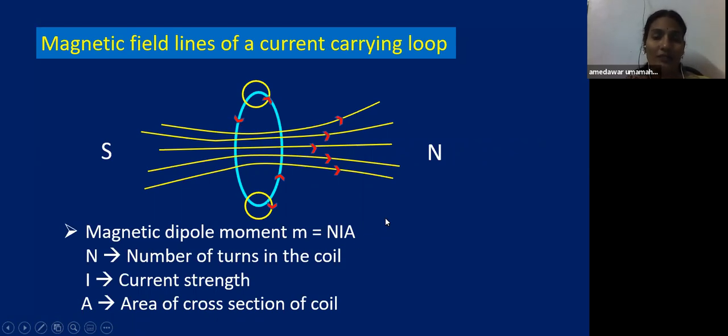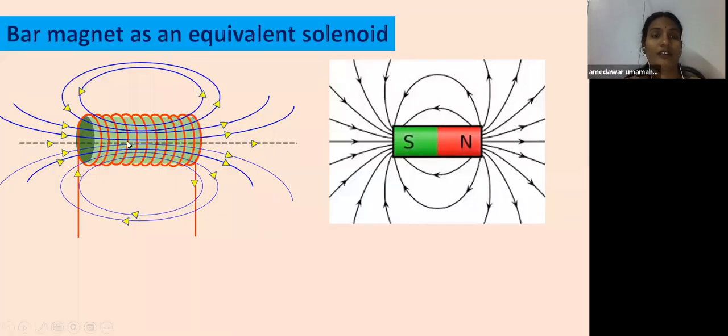But what is a solenoid, children? Yes, when we wind insulated copper wire on a hollow cylinder or a soft iron cylinder, see here, this is the solenoid. When we flow current through this solenoid, it produces magnetic field. Yes, children, a current carrying conductor, if electrons flow, produces magnetic field according to our Oersted experiment.